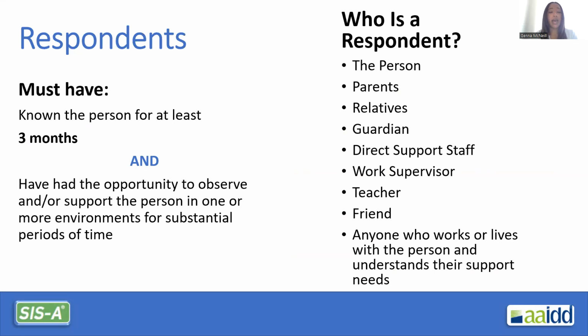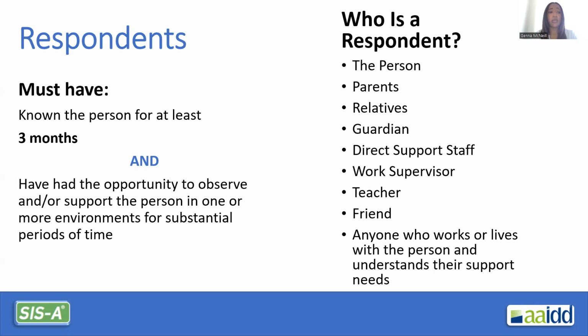Earlier, I mentioned valid respondents. Let's talk a little more about what makes a valid respondent. A respondent must have known the person for at least 3 months and have had the opportunity to observe and/or support the person in one or more environments for substantial periods of time.